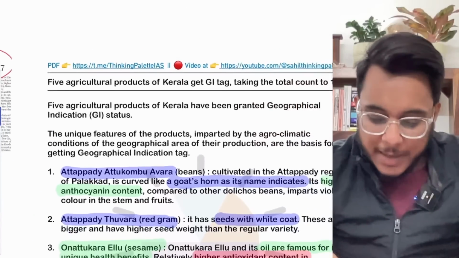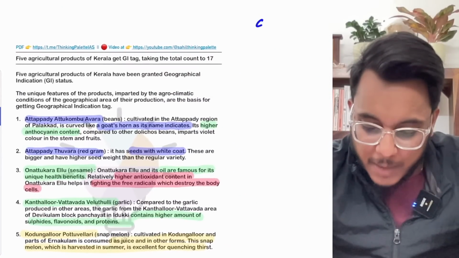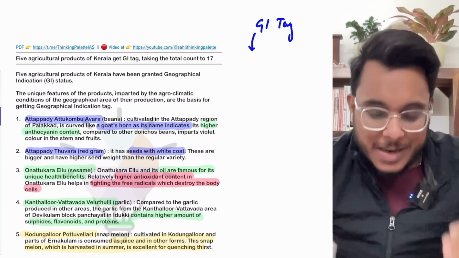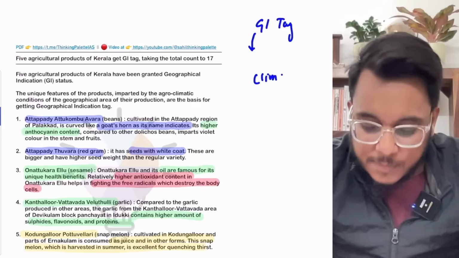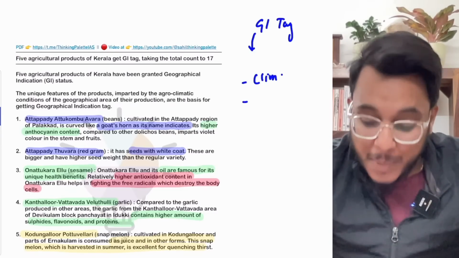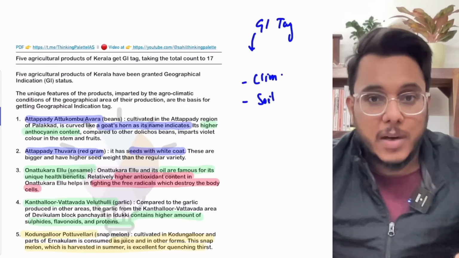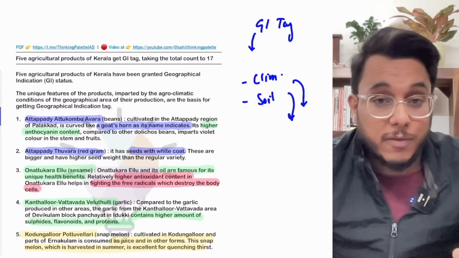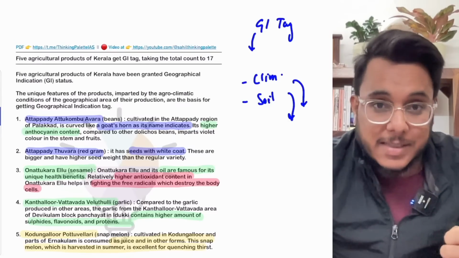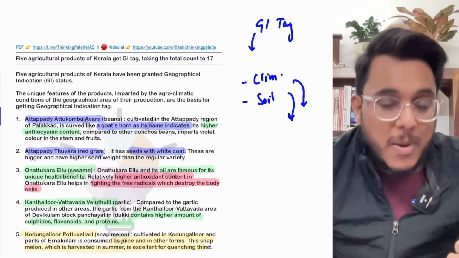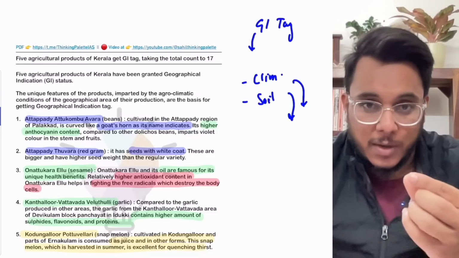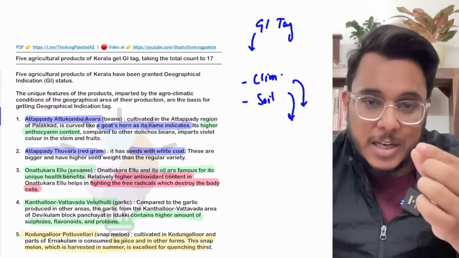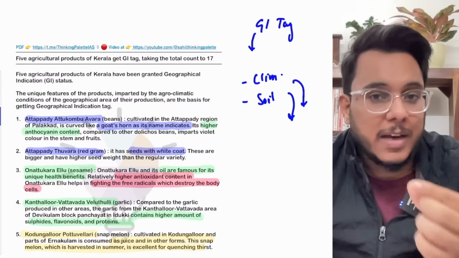Now, before moving on, guys, first of all, let's understand what we mean by the GI tag. GI stands for Geographical Indication. Because of the climatic factors and a particular type of soil found in a particular region, they support particular kinds of crops. Sometimes particular kinds of practices are supported in a particular region. Because of that, a unique product that is grown is given a unique recognition, and that unique recognition is called the Geographical Indication tag.